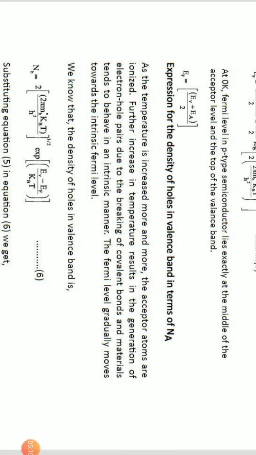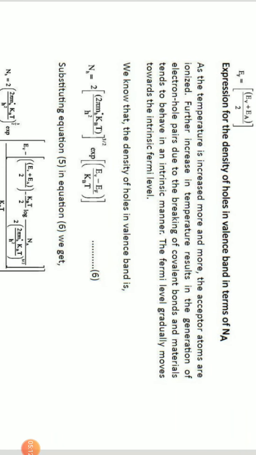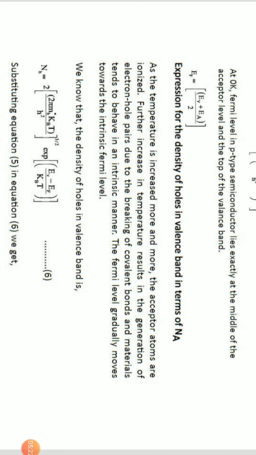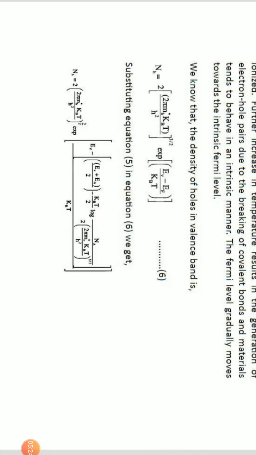So the density, or total number of holes in the valence band under extrinsic conditions, is given by Nh equals 2 into (2 pi m star kT by h square) whole power 3 by 2 exponential of (Ev minus Ef) by kT. Now we are going to substitute that Ef value from equation 5 into this equation 6. We get Nh equals 2 into (2 pi m star kT by h square) whole power 3 by 2 exponential of (Ev minus (Ev plus Ea) by 2 minus kT by 2 log of Na by 2 into (2 pi m star kT by h square) whole power 3 by 2) whole divided by kT.